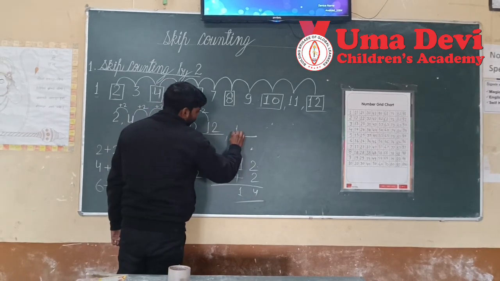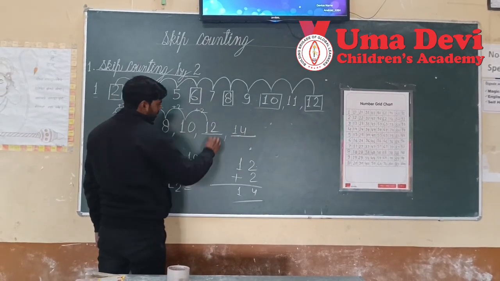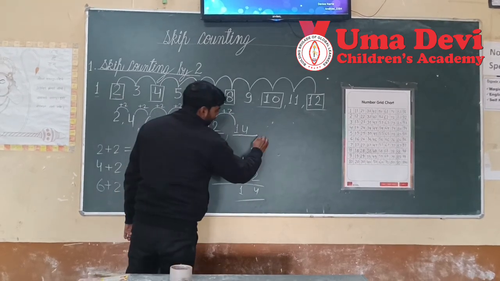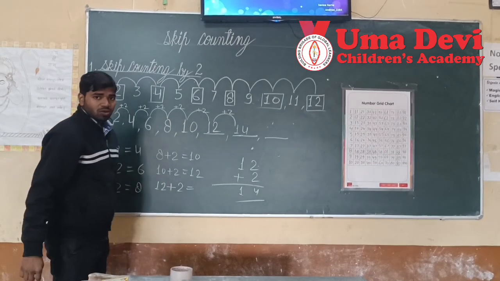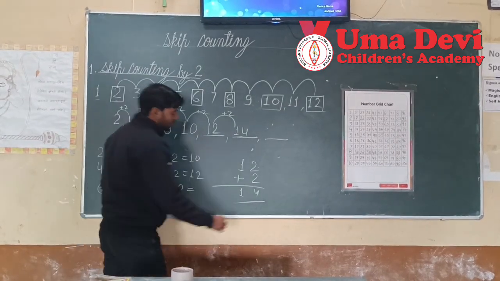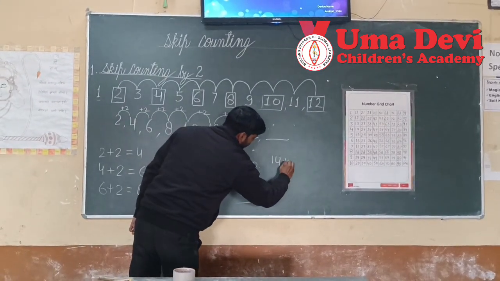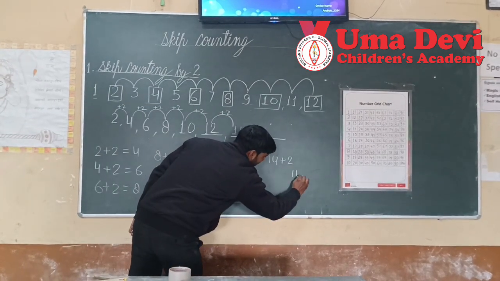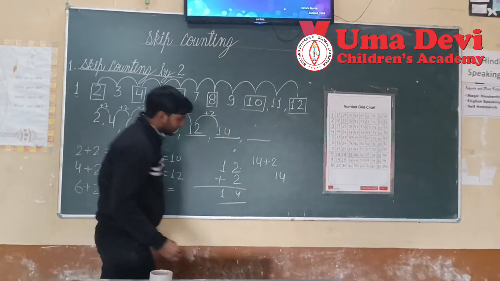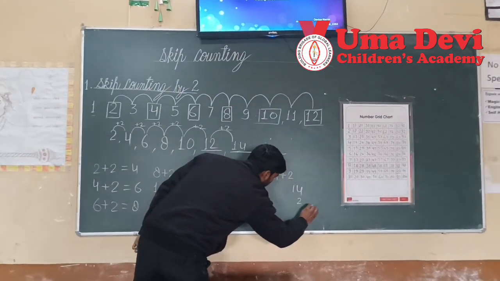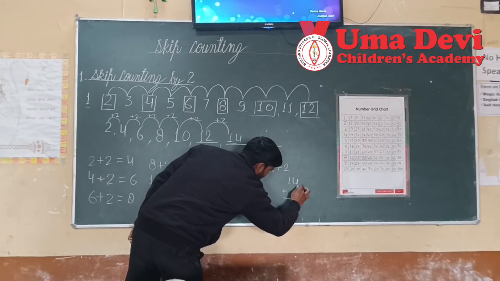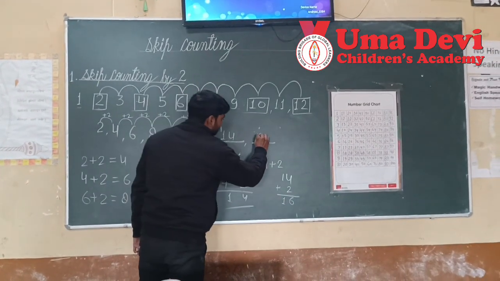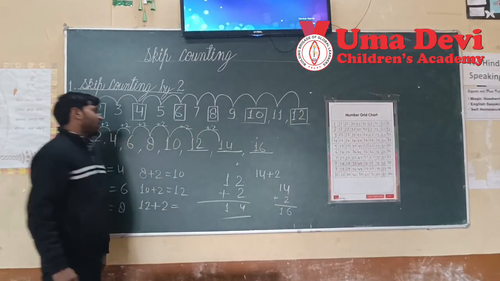What will come here? 14, right? Then what will come next? Can you get 14 plus 2? How much will you get? You can add like this also: 4 and 2 is 6, and 1. How much? 16. Very good.